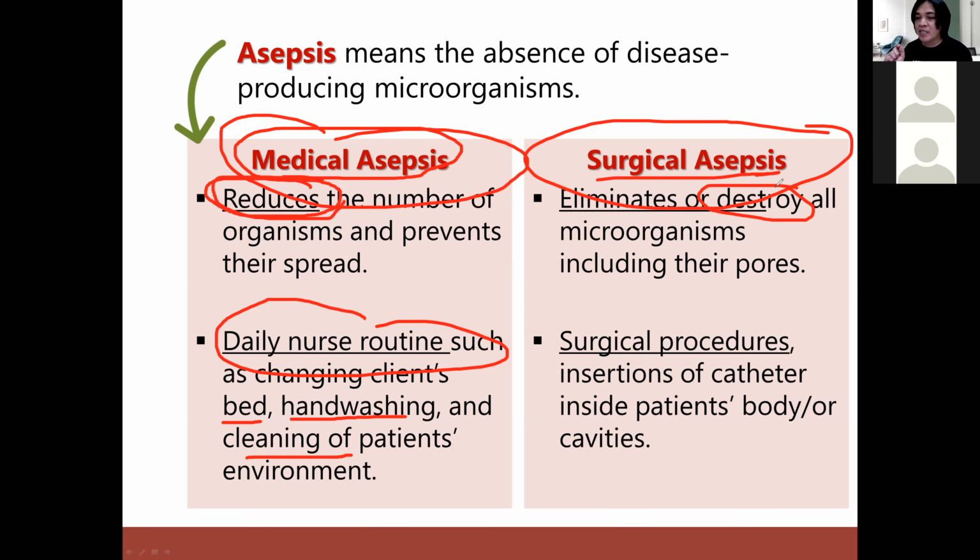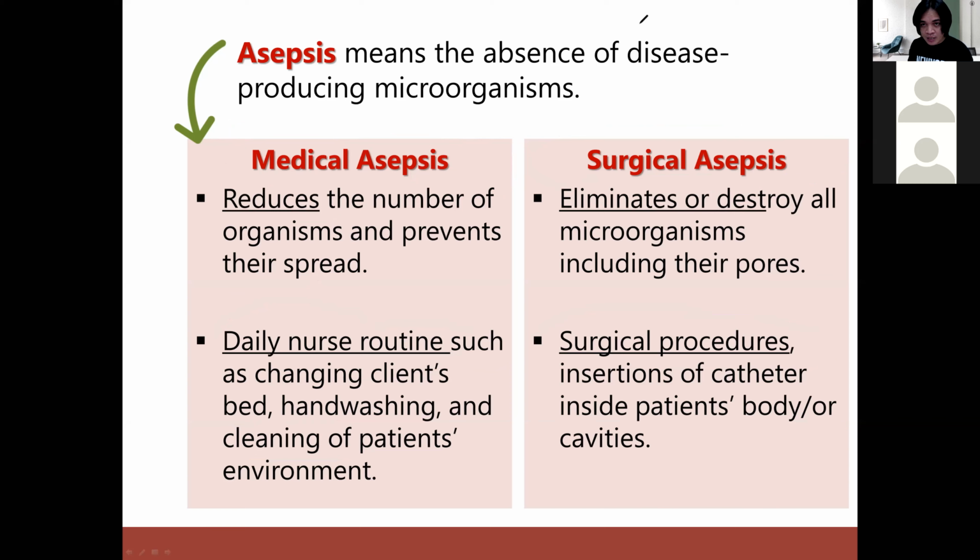When you go to the hospital, there are some procedures or processes that they are doing there in order to destroy or kill microorganisms. And we're going to discuss that in our next few discussions. Okay? Normally, we perform surgical asepsis, especially if we're going to perform surgical procedures, for example surgery. That procedure requires surgical asepsis. There should be no microorganisms or else the patients will get infection.